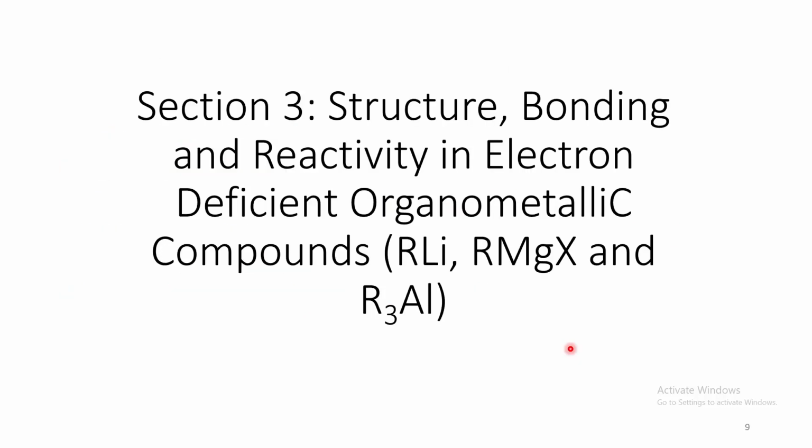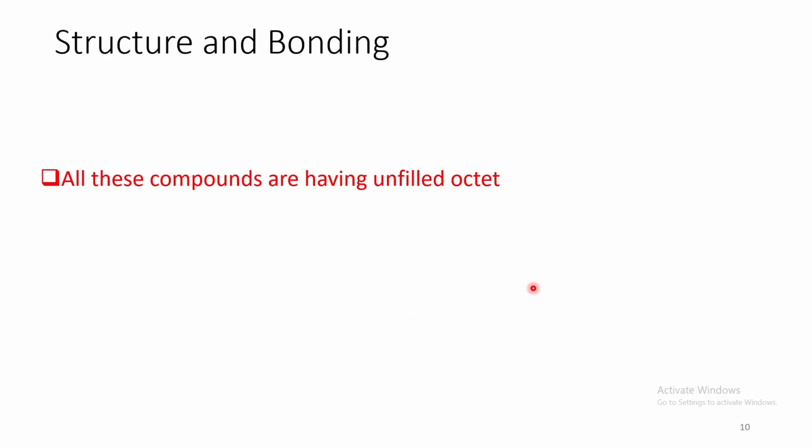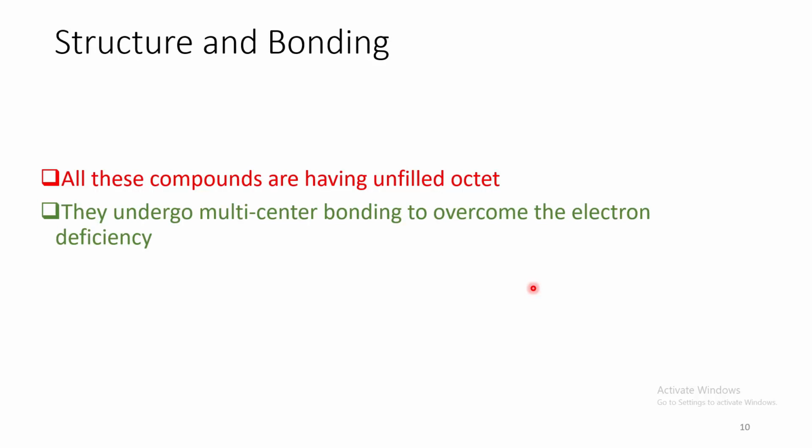Let us come to section 3 about the structure and bonding, particularly in these electron deficient organometallic compounds. All these compounds are having unfilled octet. They undergo multi-center bonding to overcome electron deficiency.